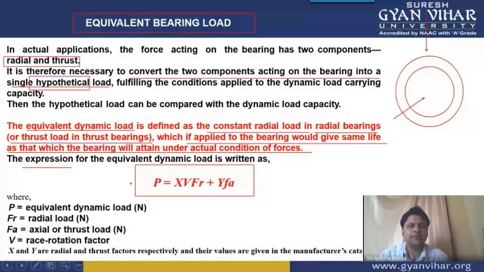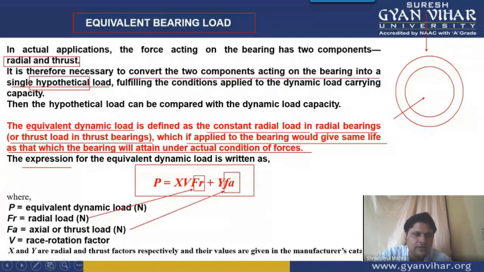And mathematically, the expression for equivalent dynamic load is written in this way. The expression is P equal to XVFR plus YFA. Now here, let me tell you the meaning of the different notations. FR is the value of radial load and FA is the value of axial load.